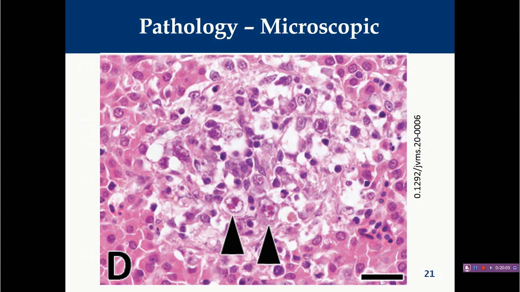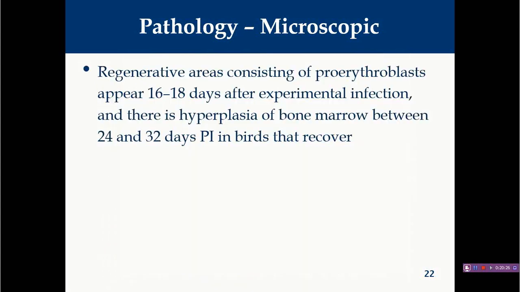Here you can see a microscopic picture of liver taken from this particular article, and here you can see mononuclear cells showing very prominent intranuclear inclusions. These mononuclear cells in the liver show very prominent intranuclear inclusions, right?